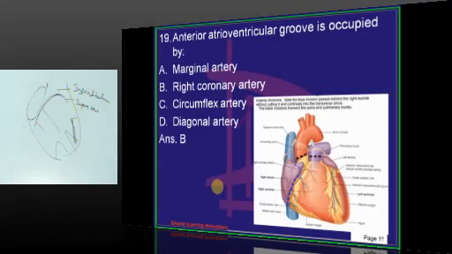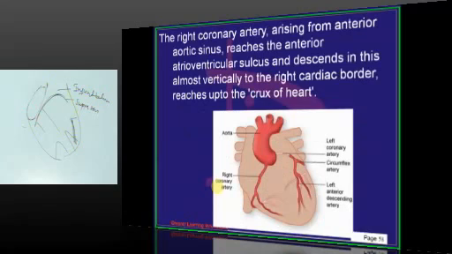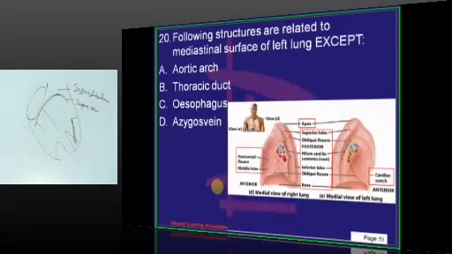Apart from this right coronary artery, what is the other structure present in the anterior atrioventricular groove? It is the small cardiac vein. So, right coronary artery arising from the anterior aortic sinus reaches the anterior atrioventricular sulcus and descends, and then that is running in between, winding around the inferior border and reaches the crux of the heart, where it terminates by joining with the terminal part of circumflex artery.